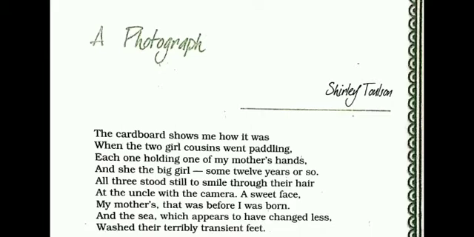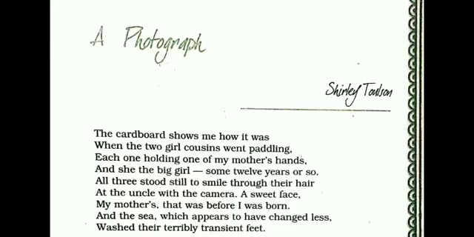On the basis of that photograph and that memory, she has written a poem. For easy understanding, I have divided this poem into three parts, which will make it easier for you to understand.